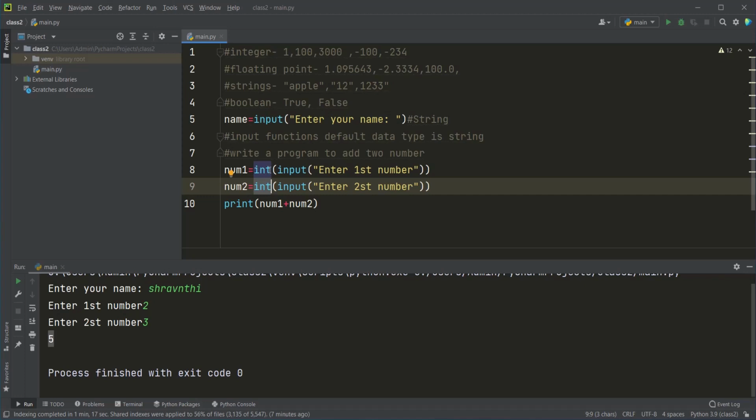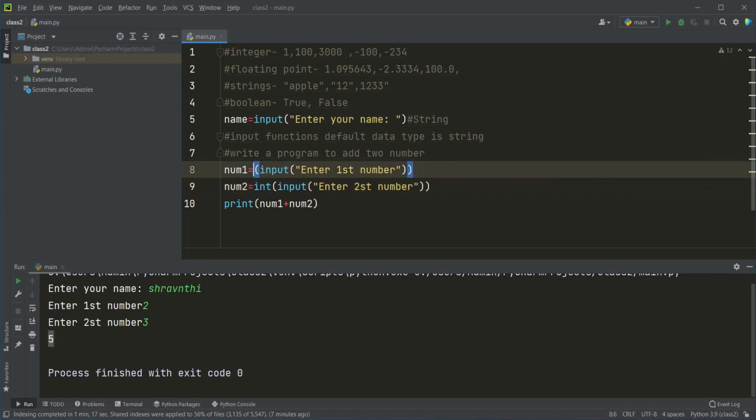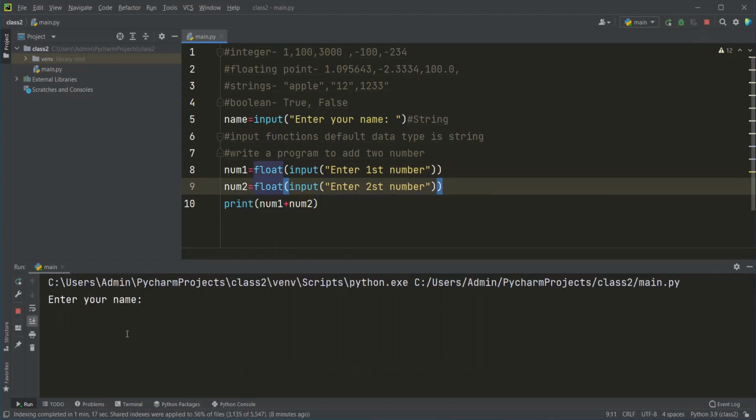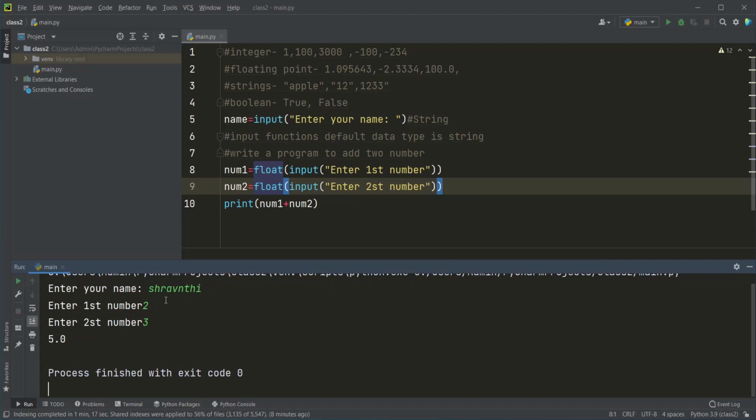If you want to convert it into float, then instead of int I am going to write float, and instead of int here also I can write float. And if I run this program, again I am going to write 2 and 3, and my answer is going to be 5.0 because it is a float data type.